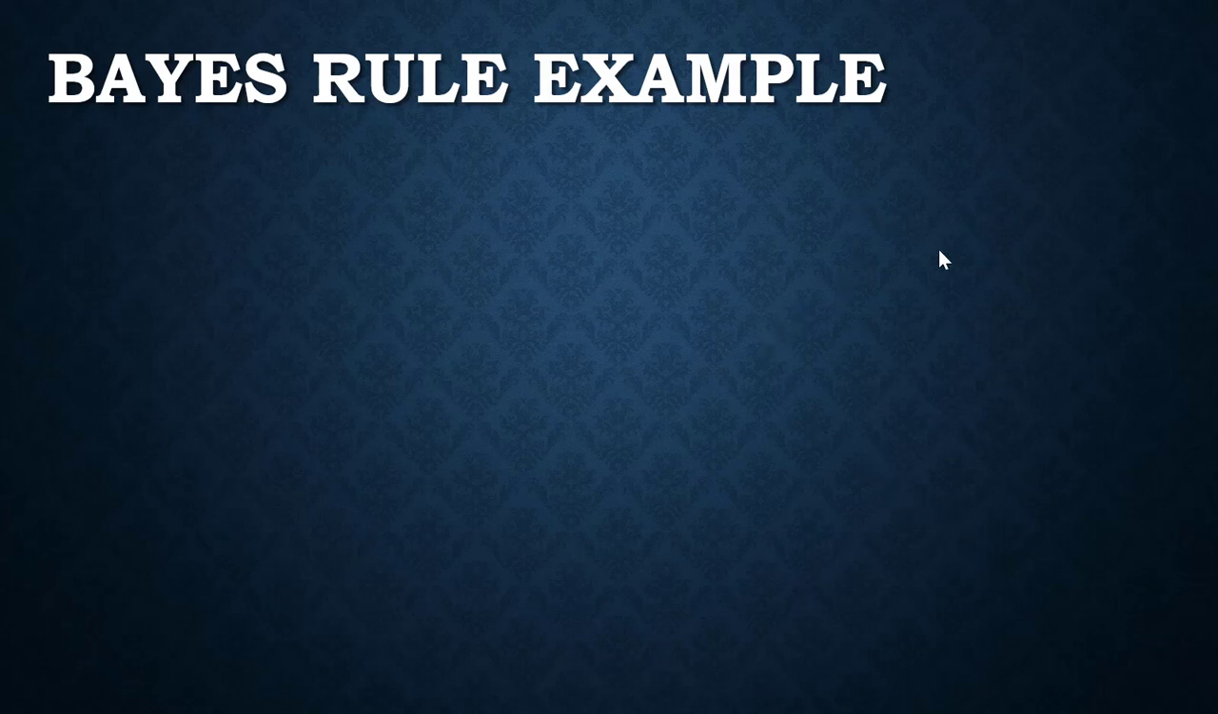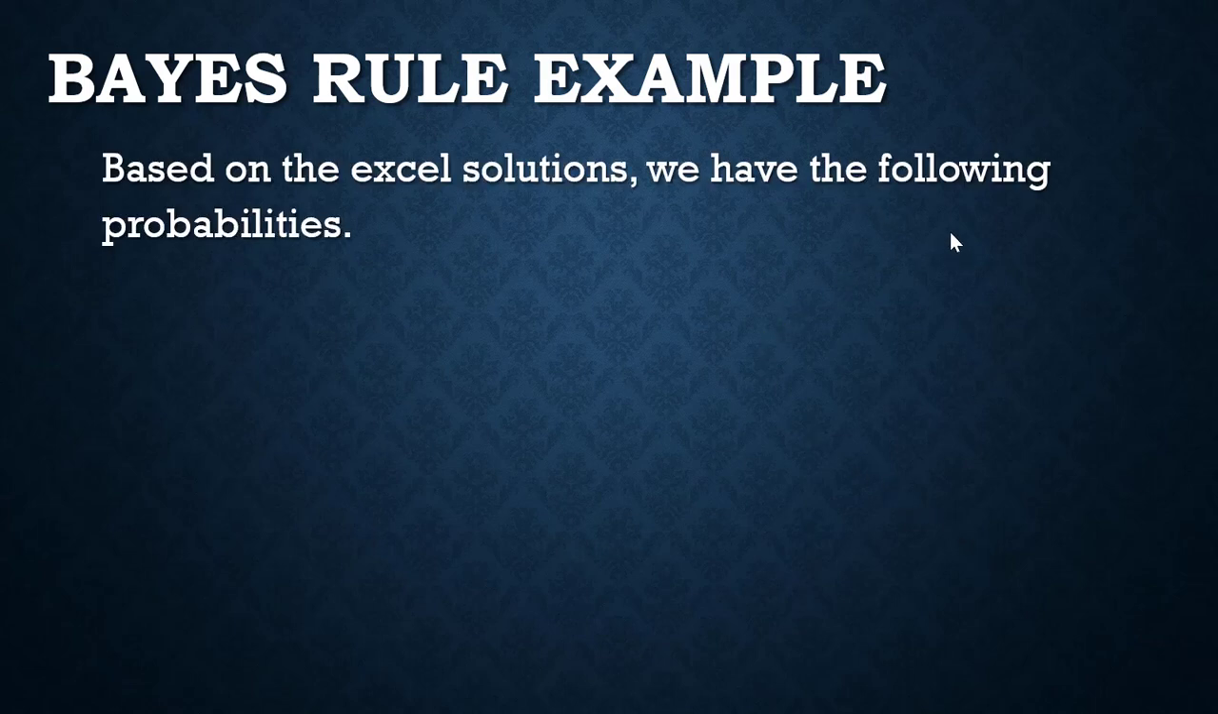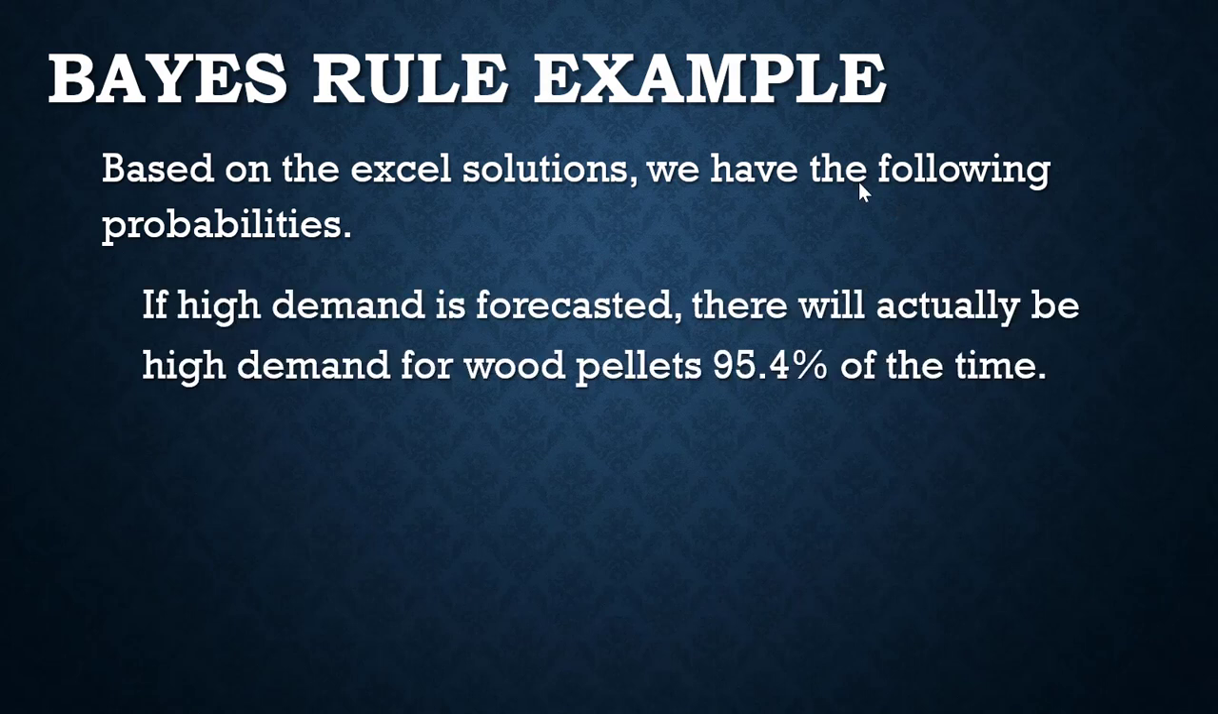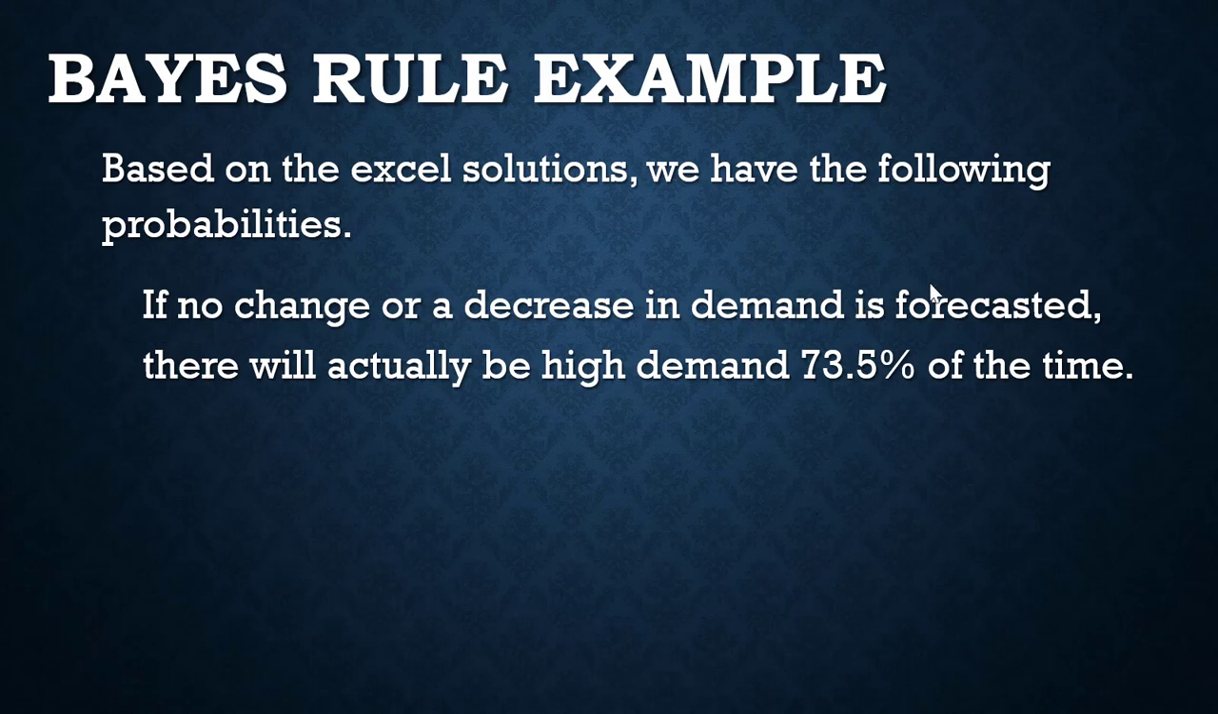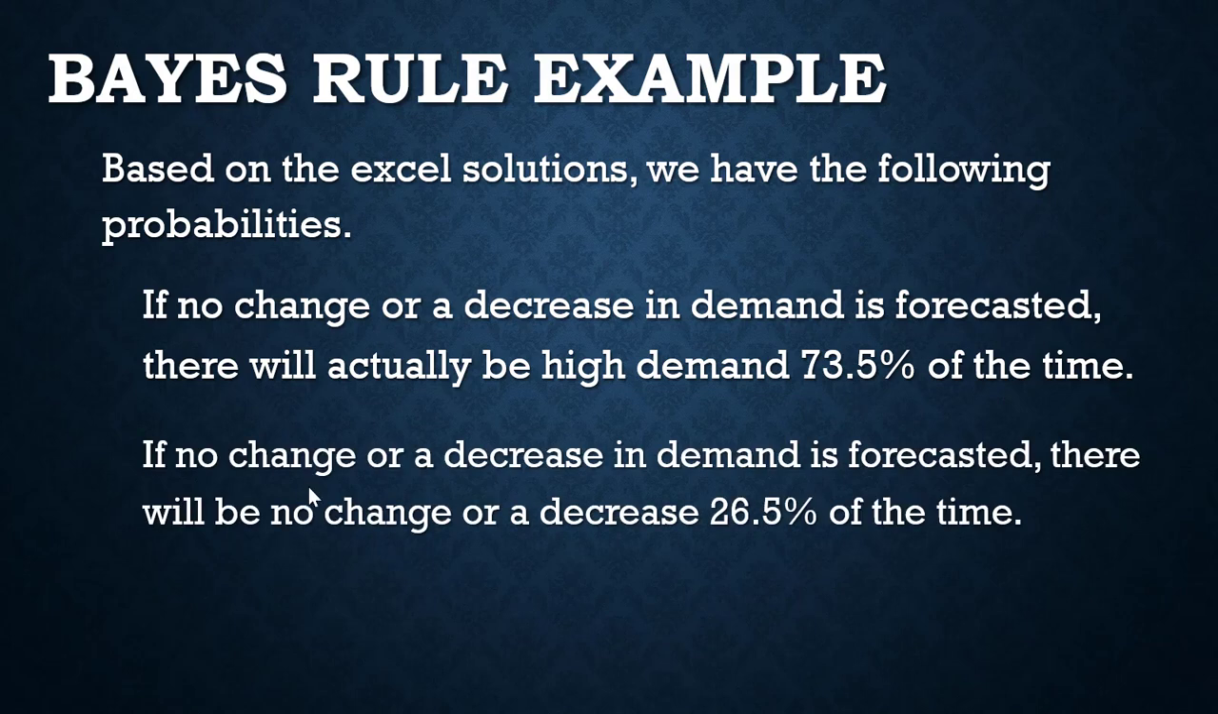Okay, so let's go back to our Bayes rule example and what we found in the Excel solutions. So we found the following. If high demand was forecasted, there was actually high demand for wood pellets 95% of the time. If high demand was forecasted, there will actually be no change in demand or a decrease in demand 4.6% of the time. And if no change or a decrease is forecasted, there will actually be high demand 73.5% of the time. And if no change or a decrease is forecasted, there will be no change or a decrease in demand for wood pellets 26.5% of the time.